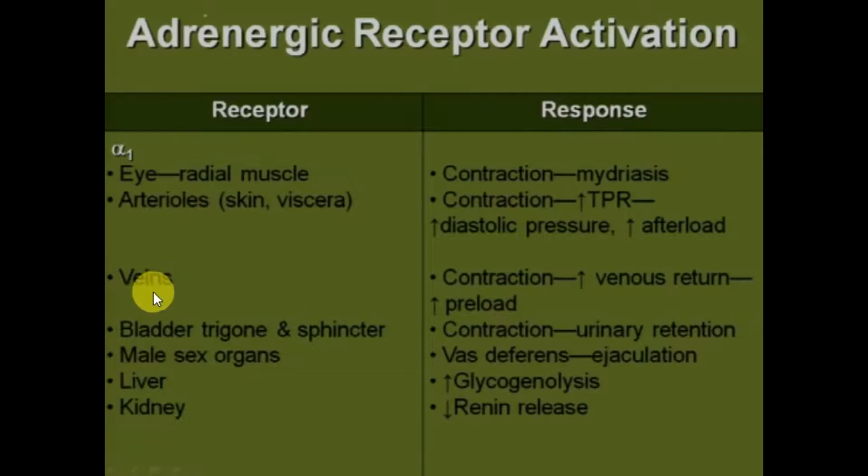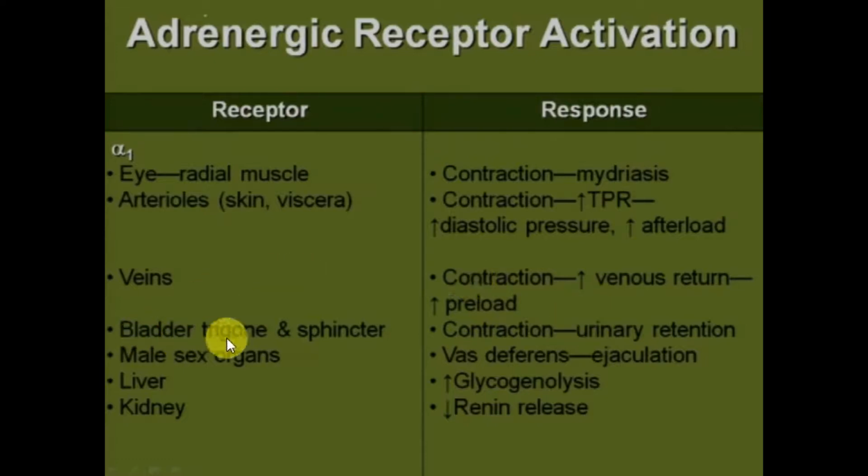In arterioles and veins, alpha-1 receptors are also present. They will cause contraction in arteries, increasing the total peripheral resistance, thus increasing the diastolic pressure and the afterload. While in veins, contraction increases the venous return and thus amplifies the preload that augments the systolic pressure. So in arterioles, diastolic pressure is increased, while in veins, systolic blood pressure is increased.